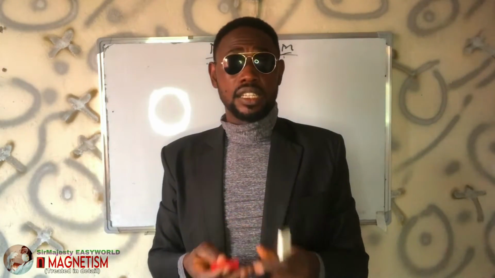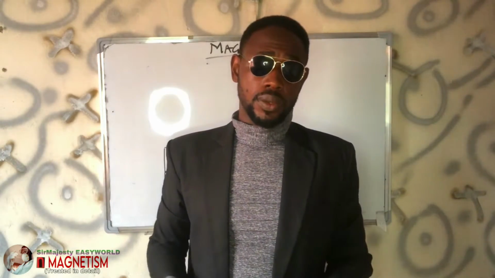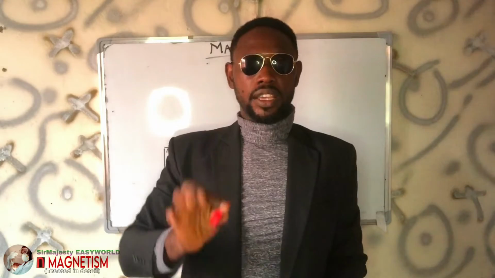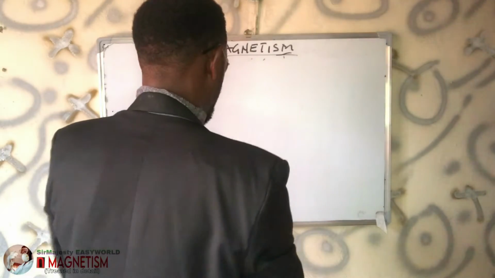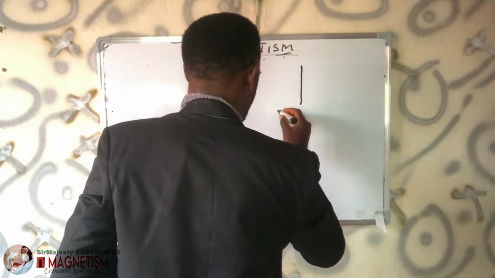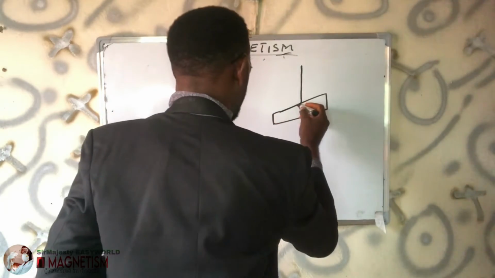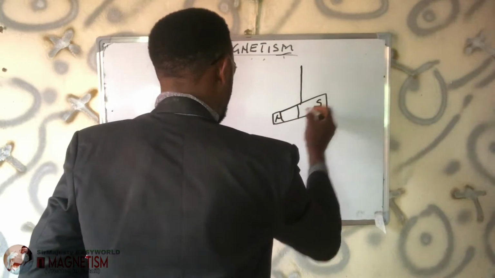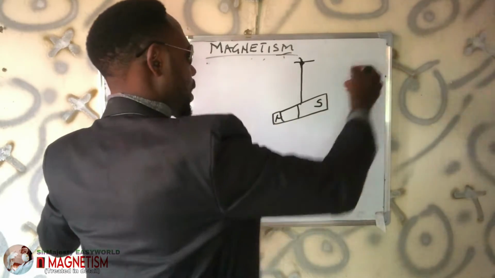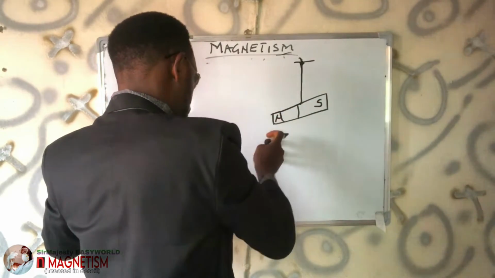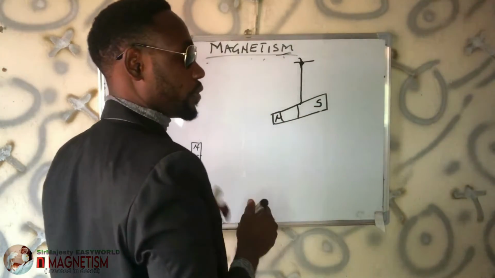So in that sense, how do you test for a bar magnet? If you are suspecting that something is actually a magnetic substance in the form of a bar magnet, you just hang it freely in the air, and it will settle in the north-south direction. See what I mean here? If you hang it freely, as you can see there, it will settle in this way, mostly slanted, and here will be the north and here will be the south. Something is here hanging it. So this is what it means that it settles in the north-south direction. That means this part that protrudes downward most times is the north pole of the magnet, and here is the south pole of the magnet.